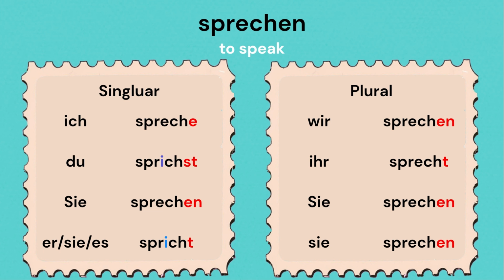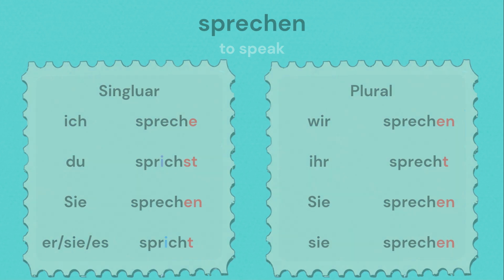Sie sprechen. Sie es spricht. Wir sprechen. Ihr sprecht. Sie sprechen. The Vokalwechsel only takes place in the pronouns du and sie es.